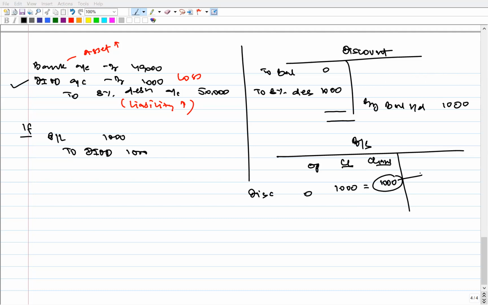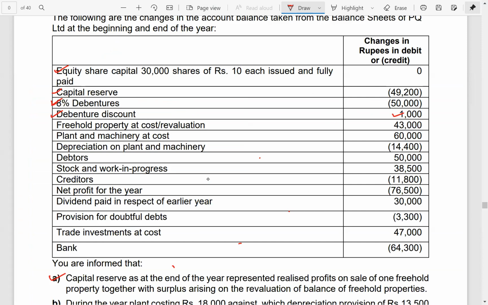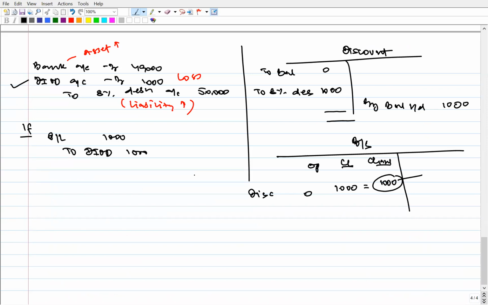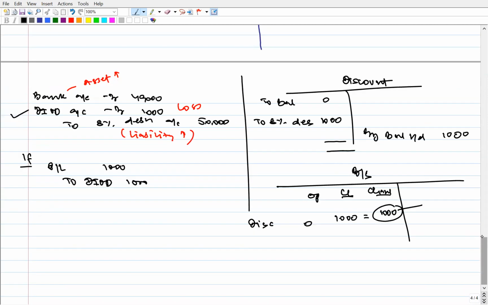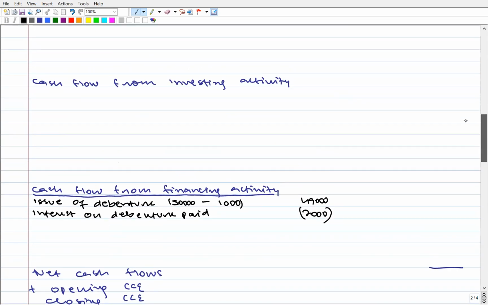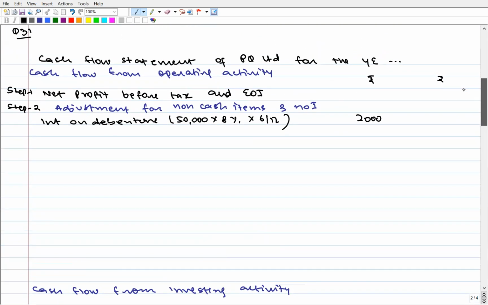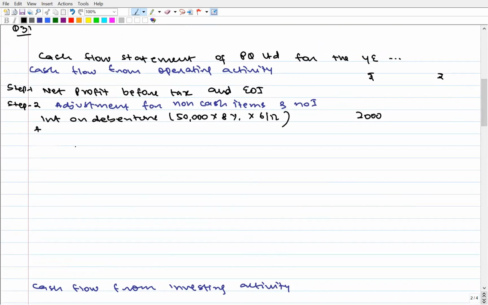So in the question, they are telling the difference between the opening balance of debenture discount and closing balance of debenture discount is 1,000. This means no part of debenture discount has been written off during the year. If no part has been written off, then in operating activity, in step number 2, we don't have to add back anything. If some part would have been written off, then it's a non-cash item and we would have added back over here. But no part has been written off, so we don't have to add back anything.